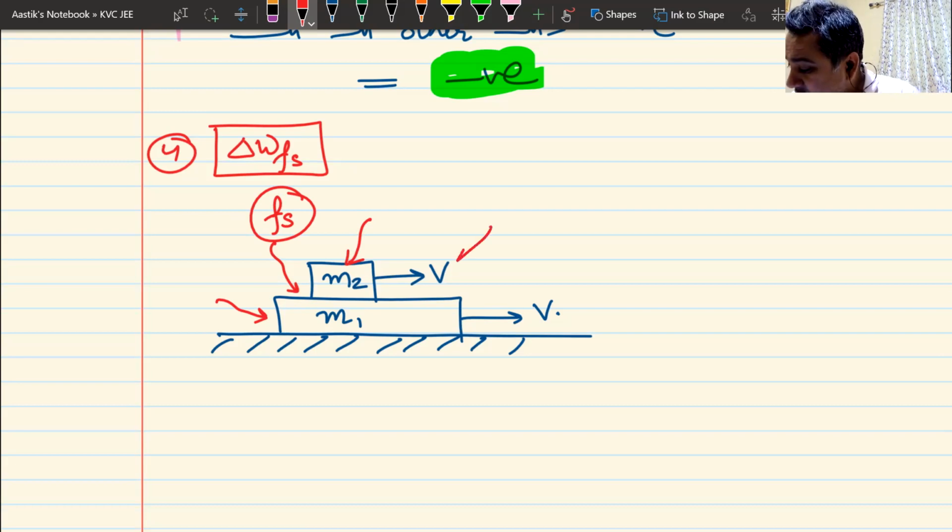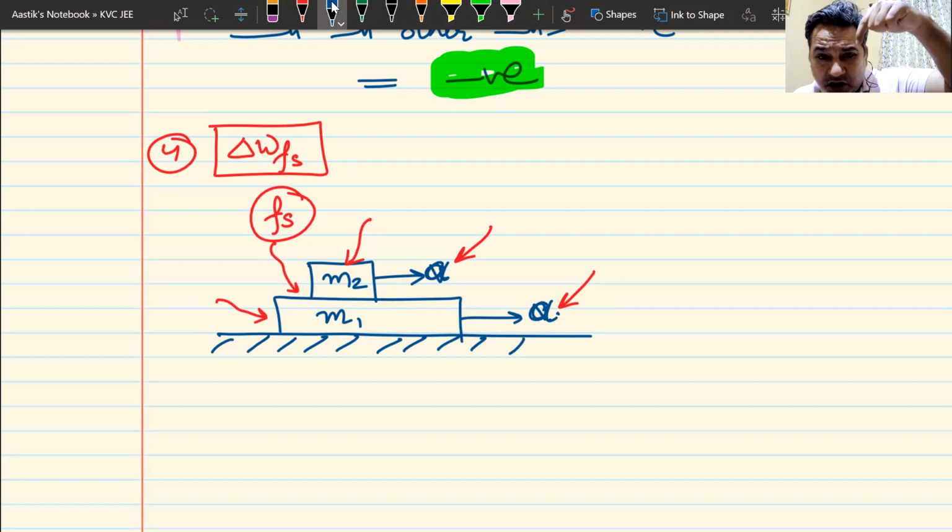Because whatever is the motion of this block, the same will be the motion for this block. They will move together, whether they are moving with the same velocities or the same acceleration. Whatever force is acting on block 1, the same force is acting on block 2.